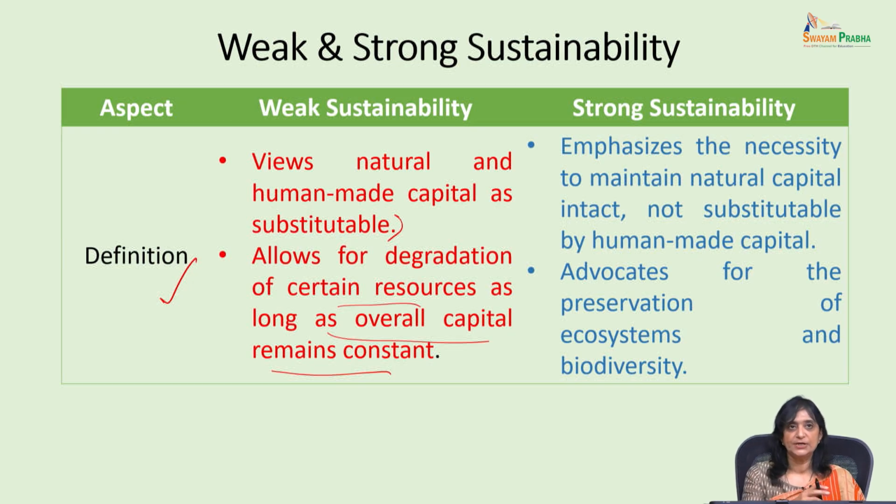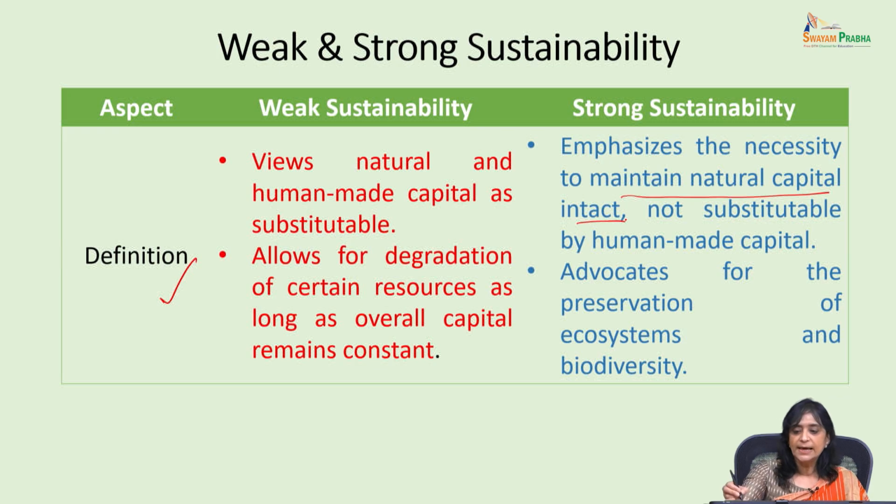That is weak sustainability. Whereas, when we talk about strong sustainability, we say it emphasizes the necessity to maintain natural capital intact. And it says that human-made capital cannot perfectly substitute natural capital. Therefore, it advocates for the preservation of ecosystems and biodiversity. Each and every component of the natural capital needs to be protected because they cannot be replaced by human-made capital.